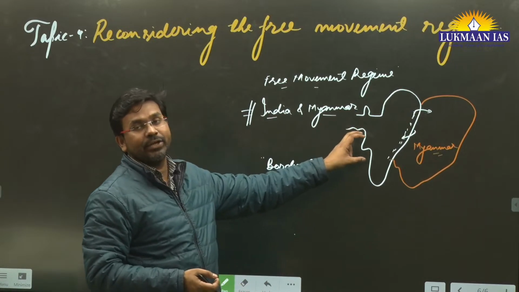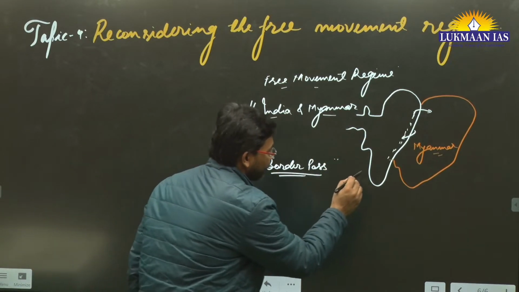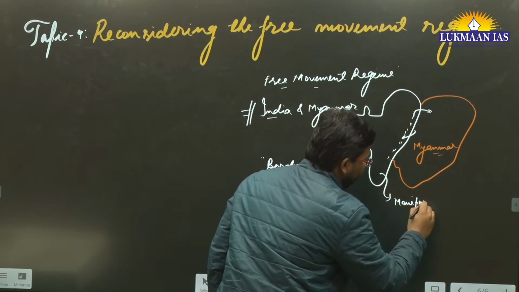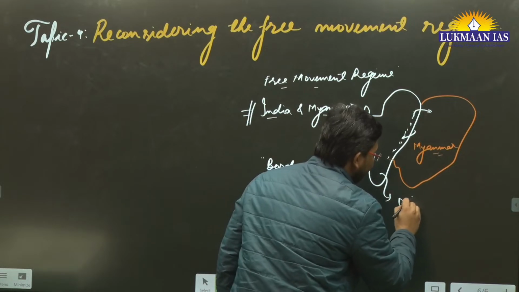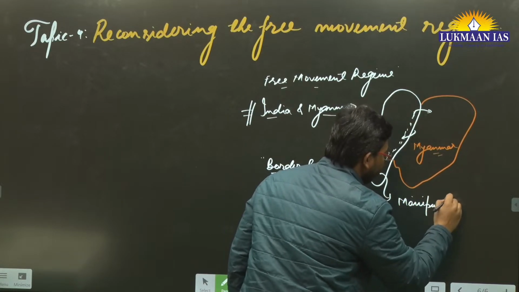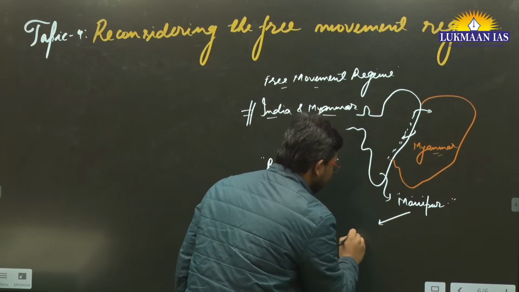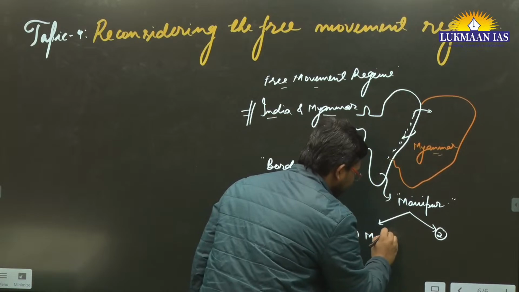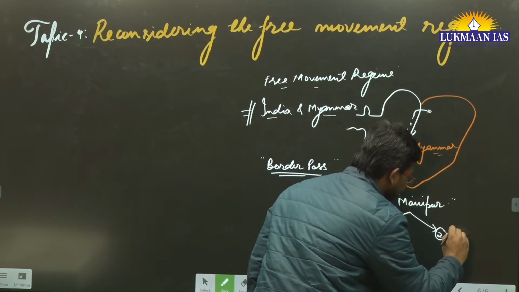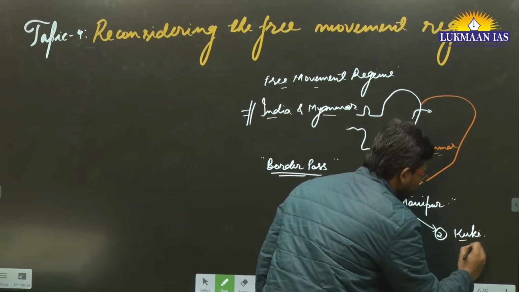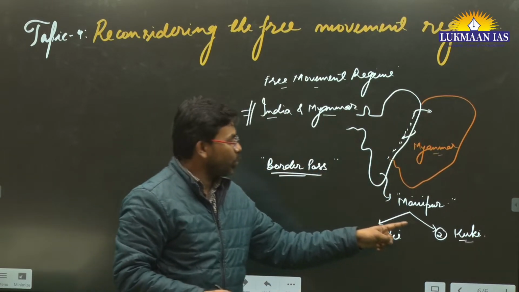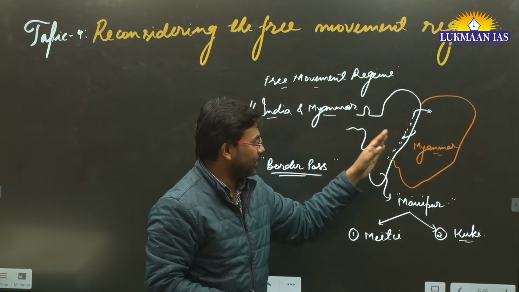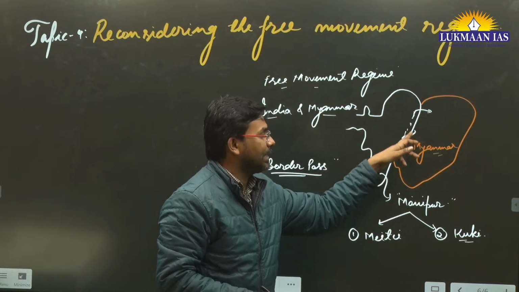So recently in the state of Manipur in India, what has happened? There have been communal clashes. On one side, there was the majority Meitei community. On the other side, there is the Kuki-Mizo community. Those who are Kuki-Mizo are a minority in Manipur, and their relatives also stay in Myanmar.